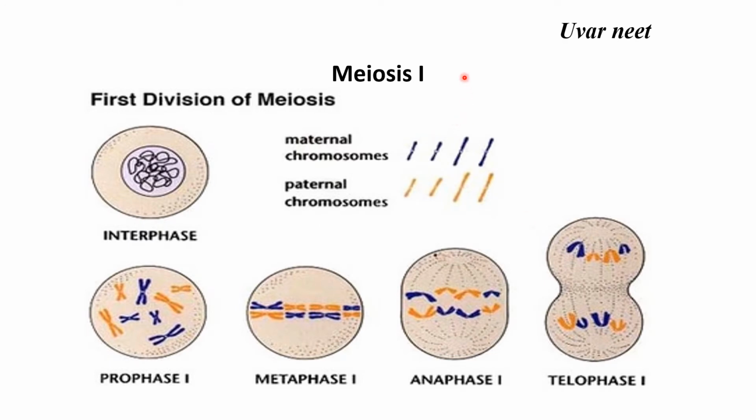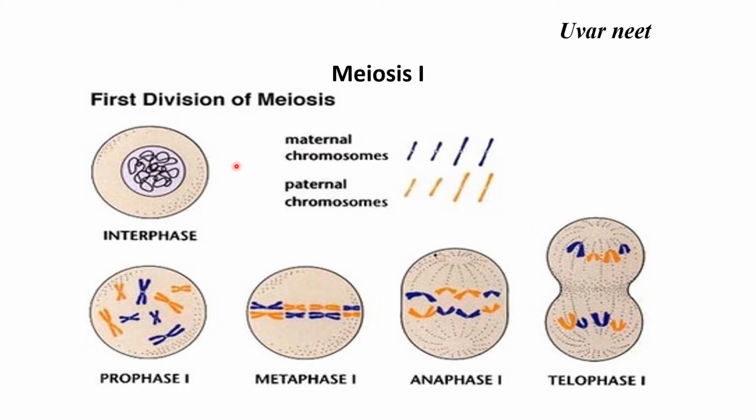Now let us go to meiosis 1, that is the first division of meiosis. During the non-dividing phase, which we call interphase, all the chromosomes together form a chromatin thread known as the chromatin reticulum, with a distinct nuclear membrane, nucleoplasm, a very prominent cytoplasm, and the cell membrane. This is the interphase, the non-dividing phase.